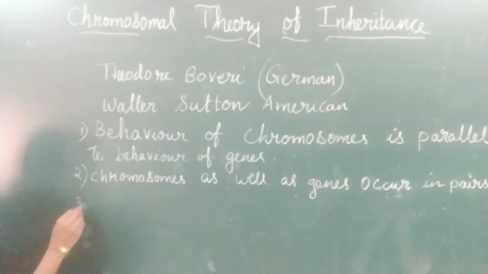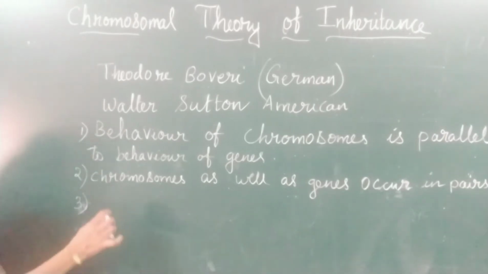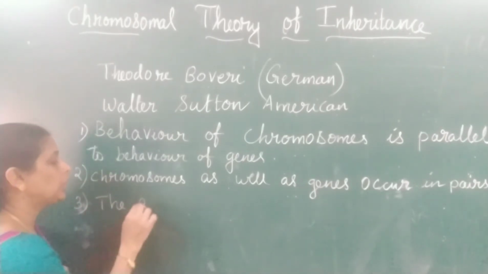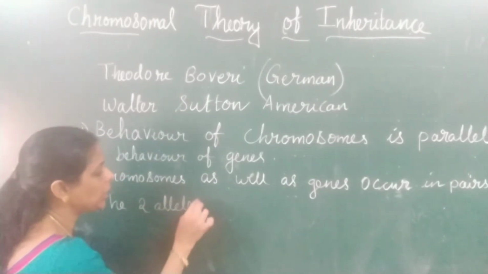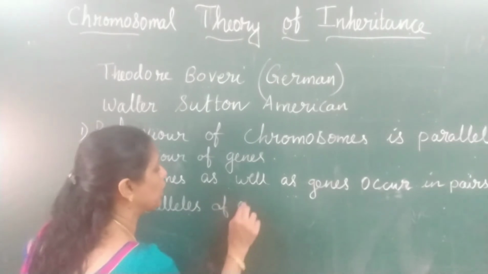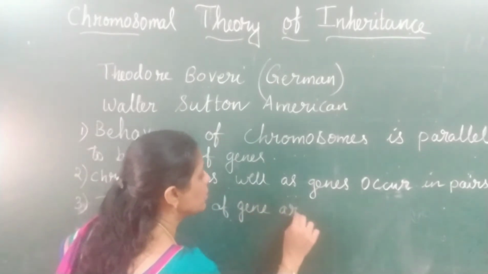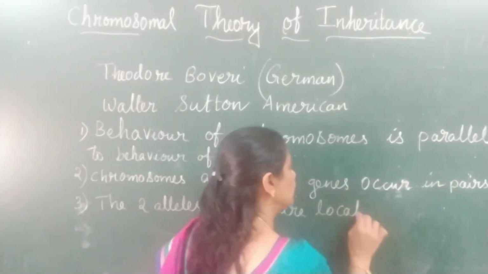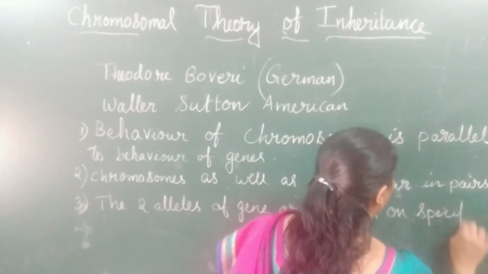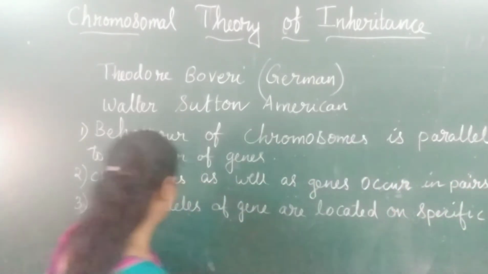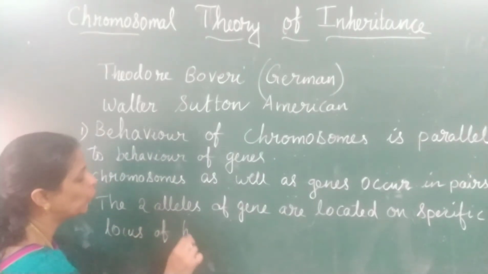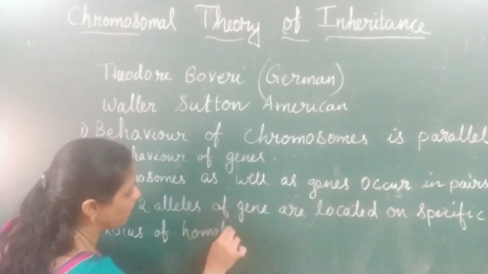The third assumption is that the two alleles of a gene, a gene has two alleles, isn't it, are normally located on a specific locus of homologous chromosomes.